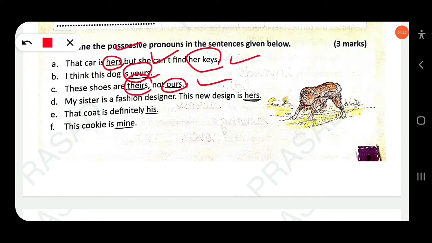Okay, possessive pronoun. My sister is a fashion designer. This new design is hers. So you know this is a possessive pronoun. That coat is definitely his. So his, you know, possessive pronoun. This cookie is mine. Clear?